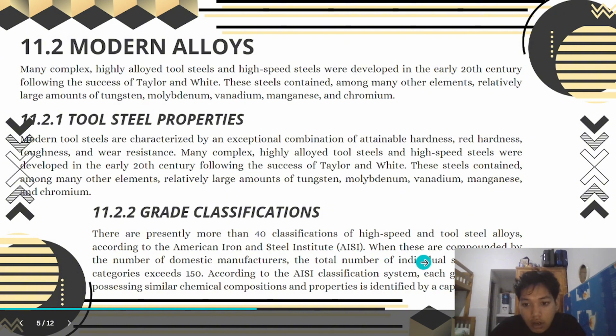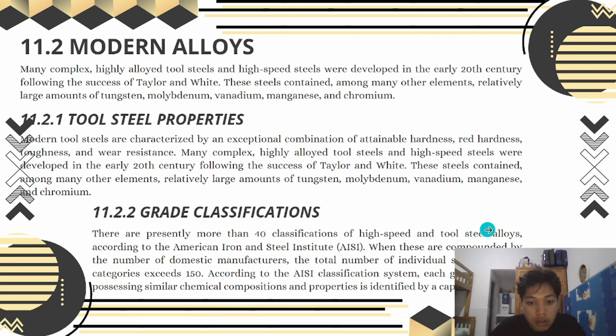When these are compared by the number of domestic manufacturers, the total number of individual steels in these categories exceeded 115. According to the AISI classification system, each group of steel possessing similar chemical composition and properties is identified by a capital letter.